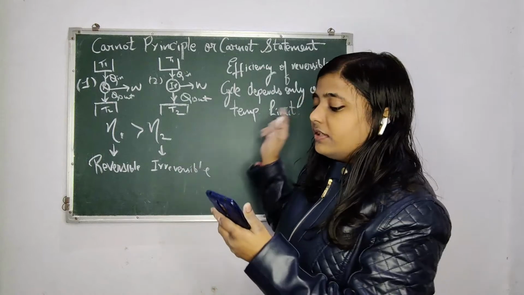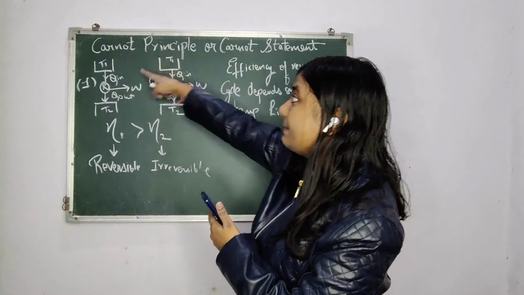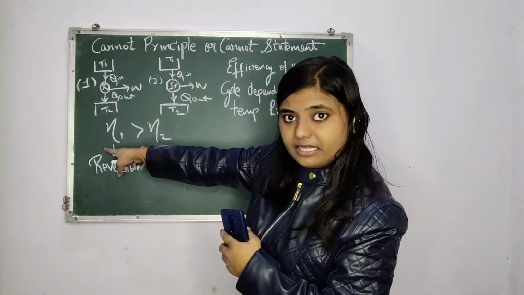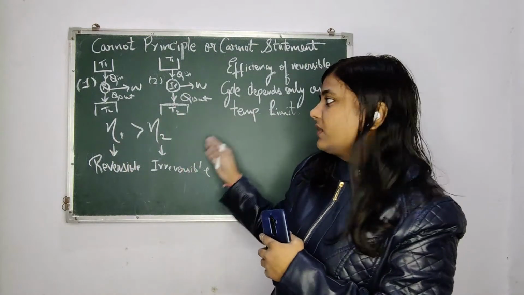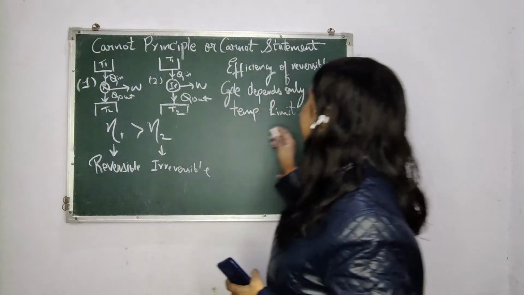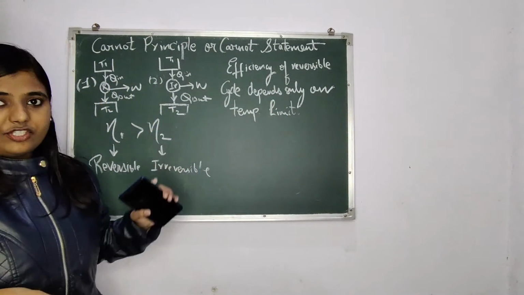So if the reversible and irreversible cycles are working between the same temperature limits, then the efficiency of the reversible one is always greater than that of the irreversible one. And the next statement is, the efficiency of a reversible cycle depends only on the temperature limits.